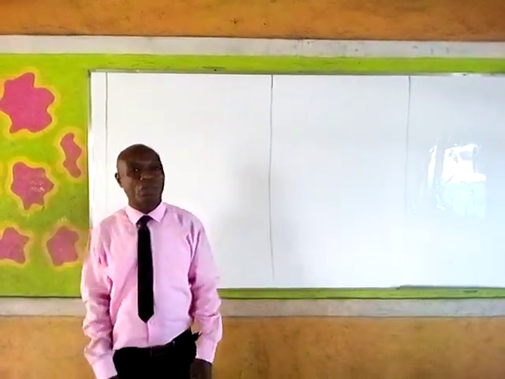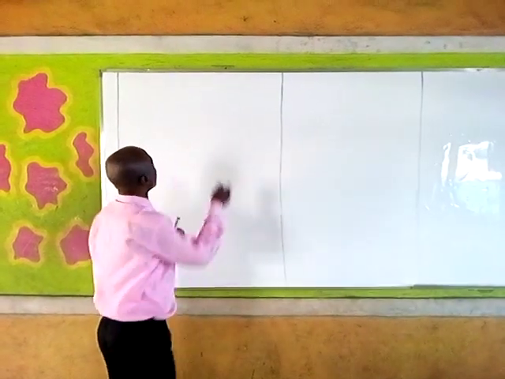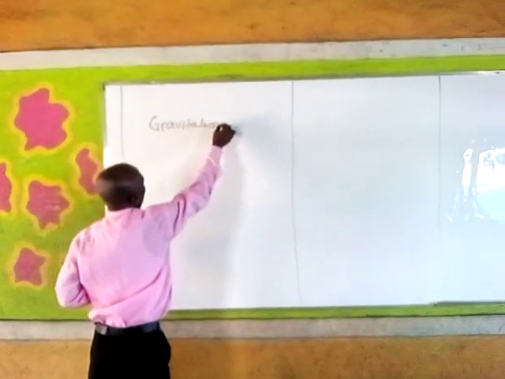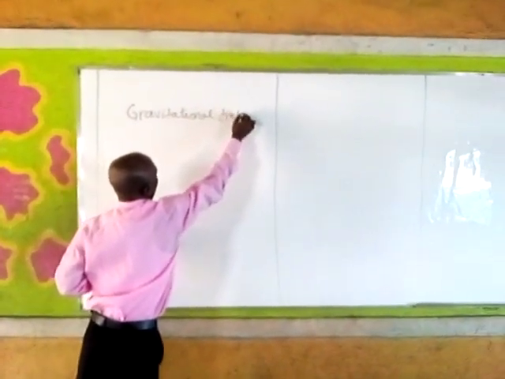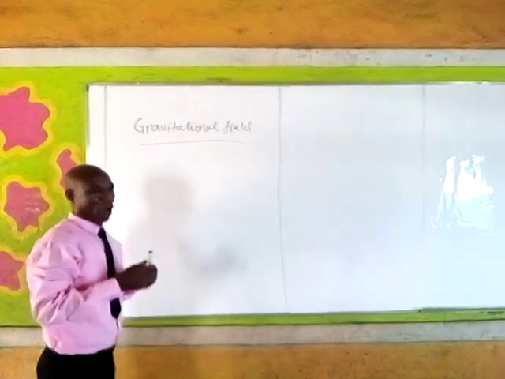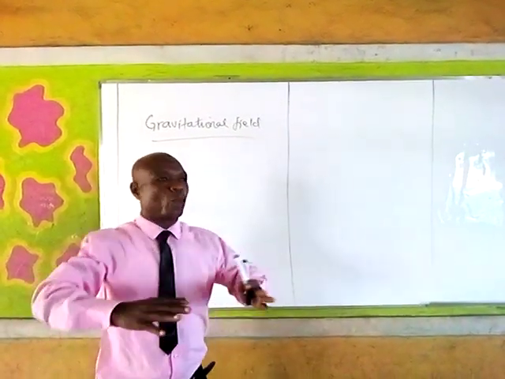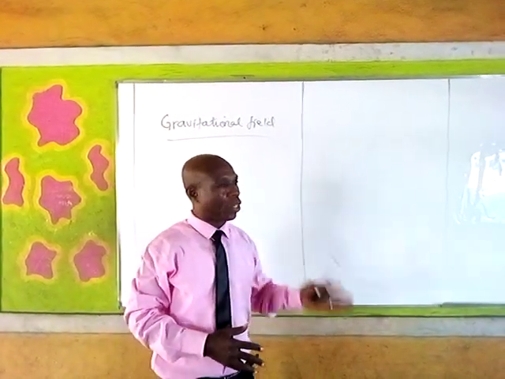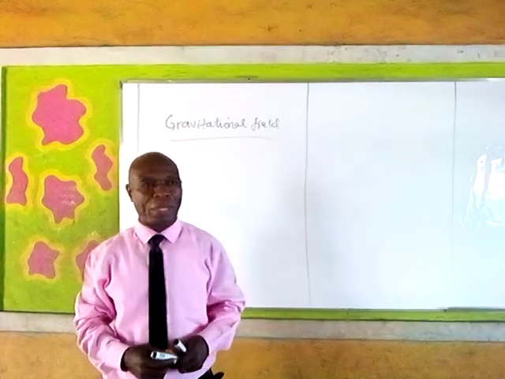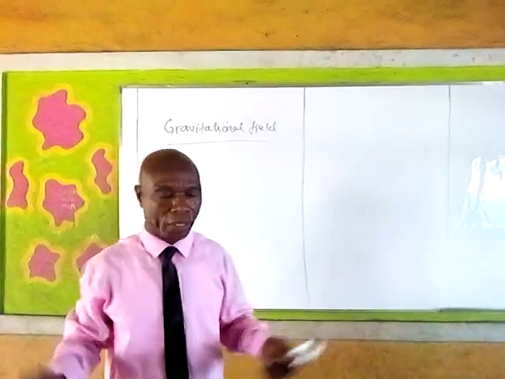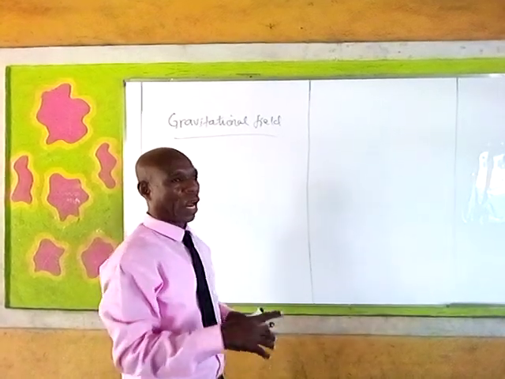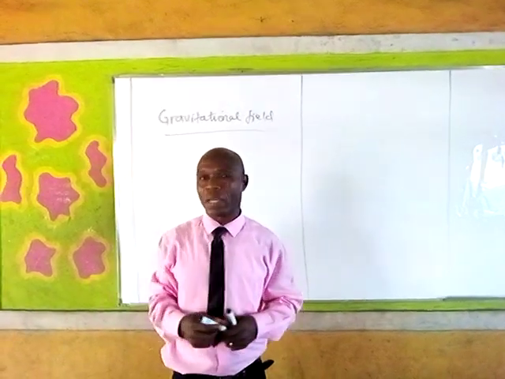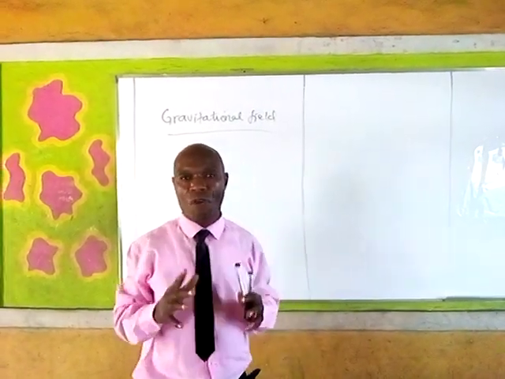We are going to talk about gravitational field. Gravitational field is a space or region around a mass where gravitational force of the mass can be exerted on other masses. The force of attraction between two masses in the universe is known as gravitational force.